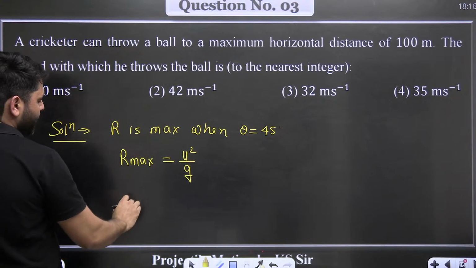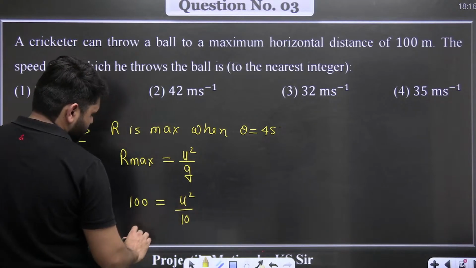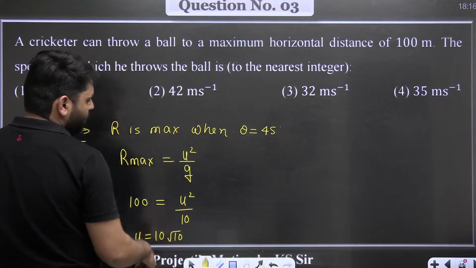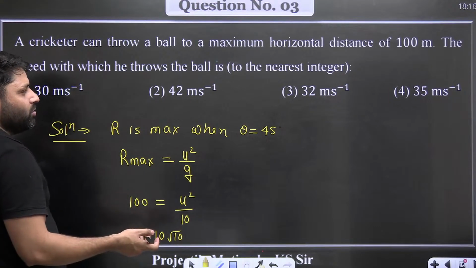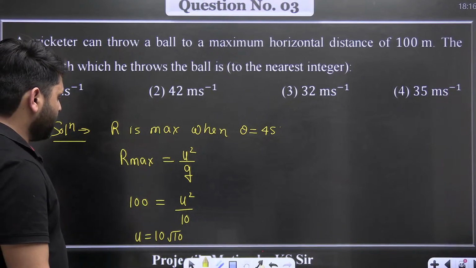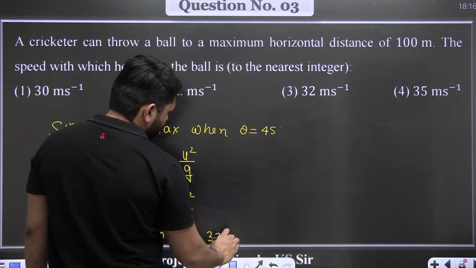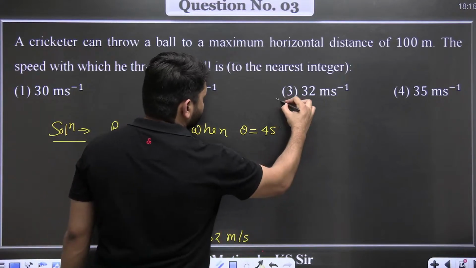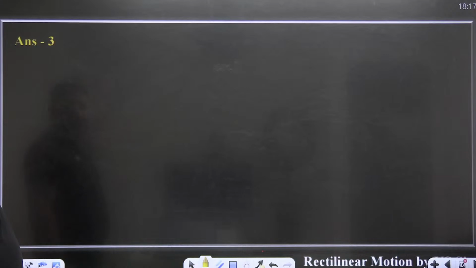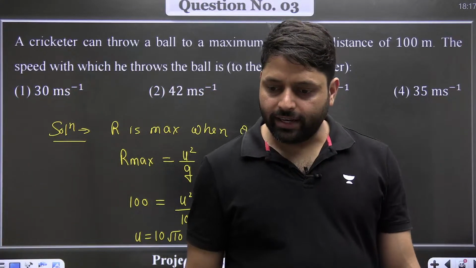They are saying maximum distance is 100 meter, then u square divided by g gives u equal to 10 root 10. Value of root 10 is approximately 3 point something, so it will come out to be 32 meter per second. Out of these 4 options, this option is very close. 32 meter per second will be the answer. Is this clear?